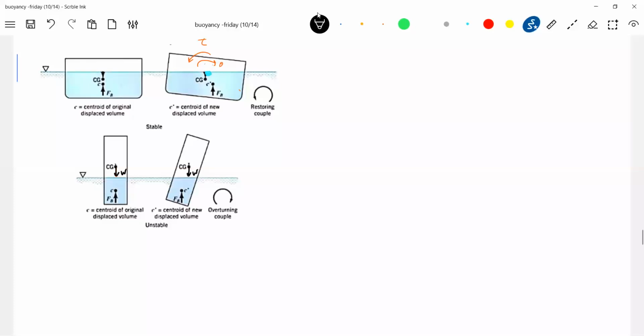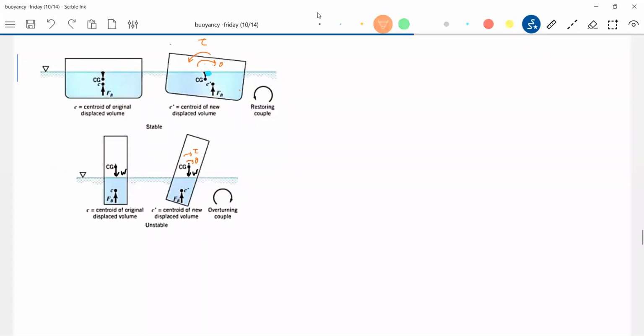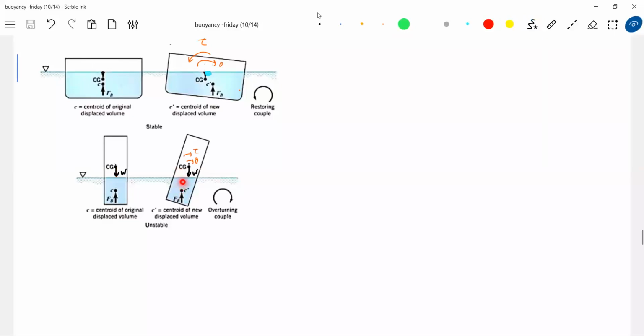Okay, now let's get into how the angular displacement is given. Theta like this. How is the torque? Like this. Who will set up the torque? The buoyant force. What is the property of buoyant force? It will set up a torque about a point, because if a rigid body is set free to rotate, it will rotate about the center of mass. So the torque due to buoyant force now will be in the direction of angular displacement.